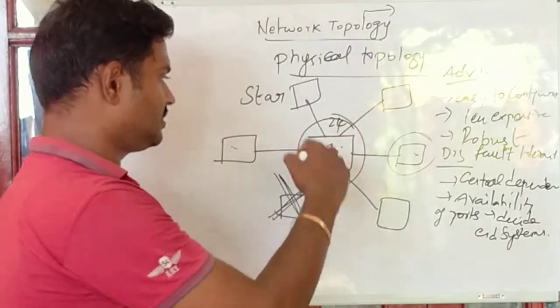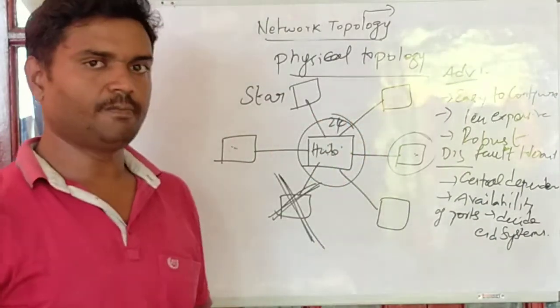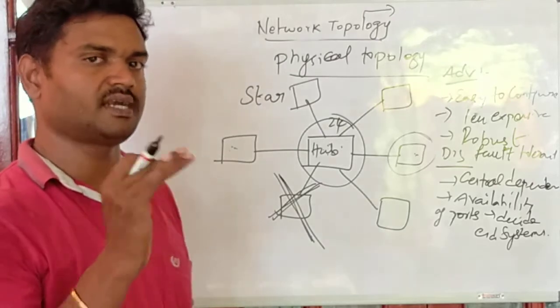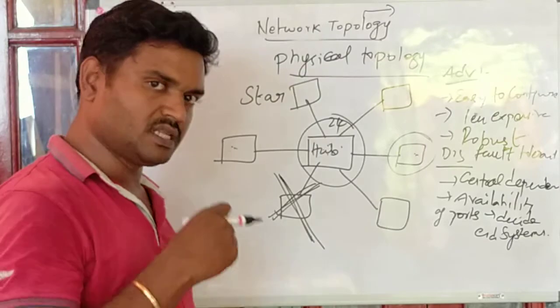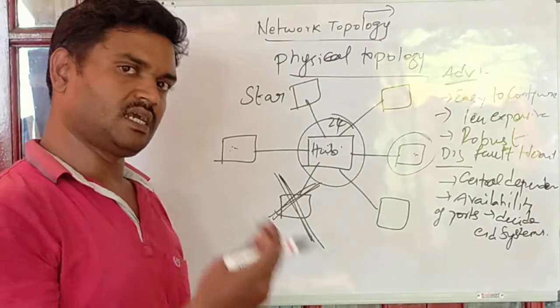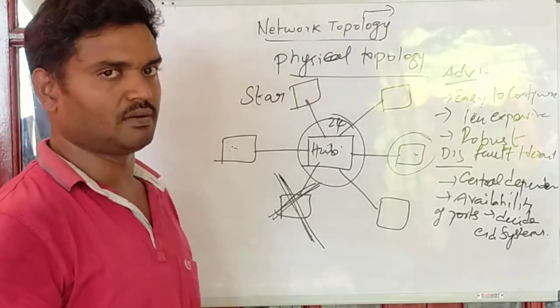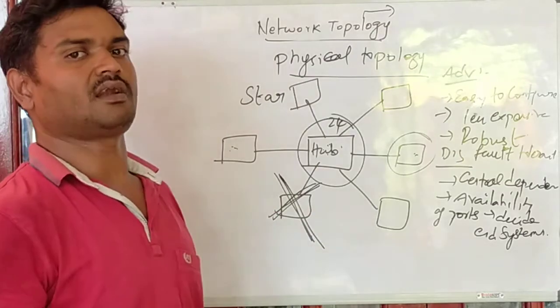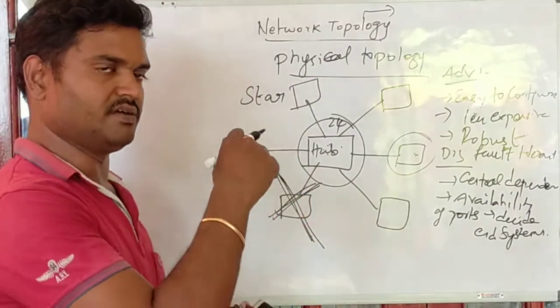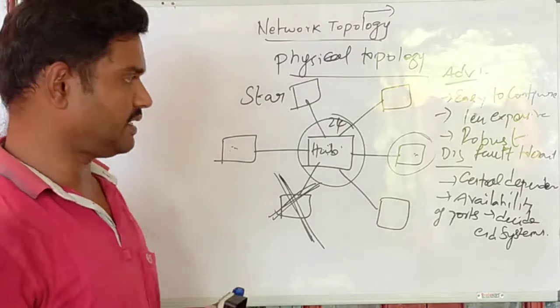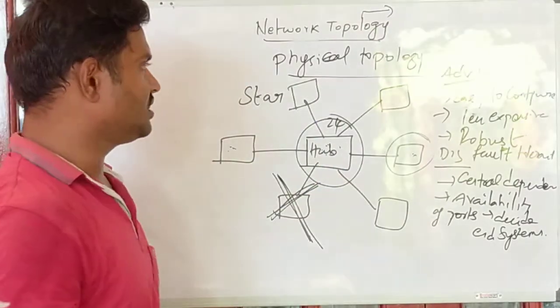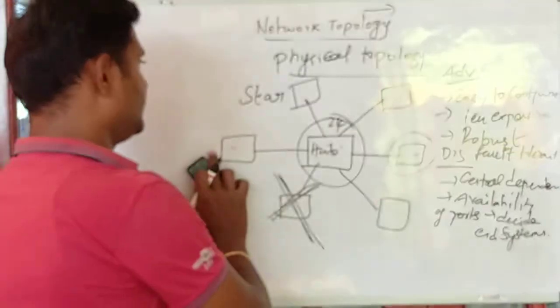If a particular hub has 24 ports, we can connect only 24 systems. We cannot go beyond that, as it purely depends on the number of ports available in the hub. So it purely depends on the central controller. If more ports are available, we can add more systems. So these are all the advantages and disadvantages of star topology.